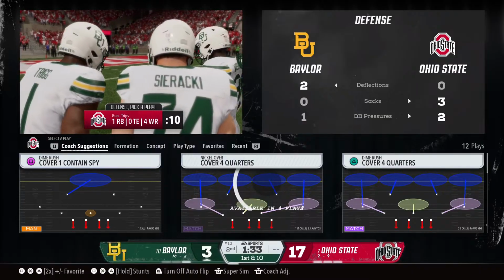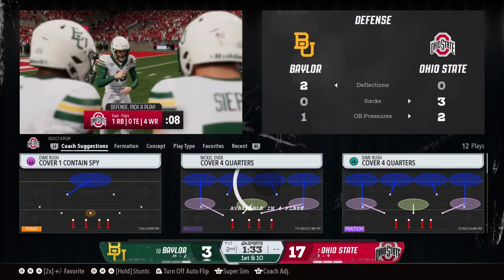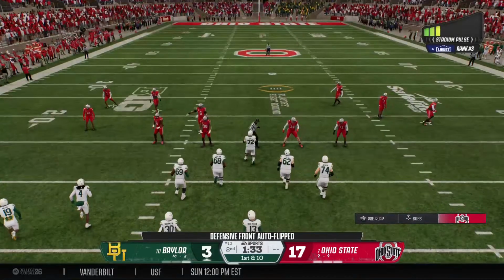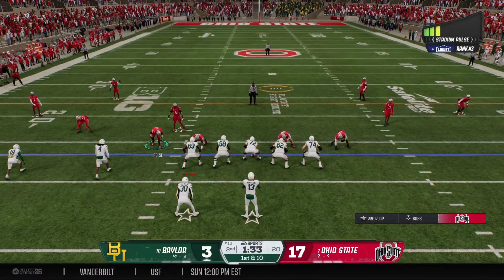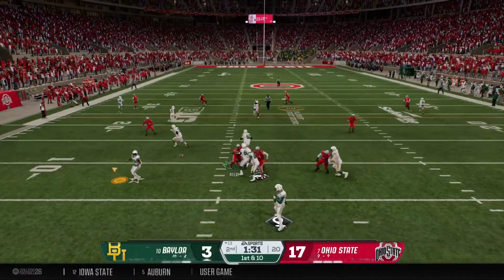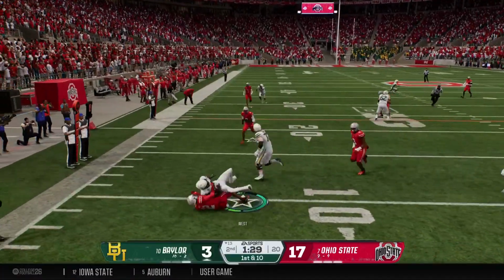Here comes the Baylor offense back out onto the field. Not a whole lot of time remaining before halftime to cut into this lead. Here's the first play of the drive. They'll set up from the 13. First down, looking to throw the ball. Looking to set up a screen pass here.